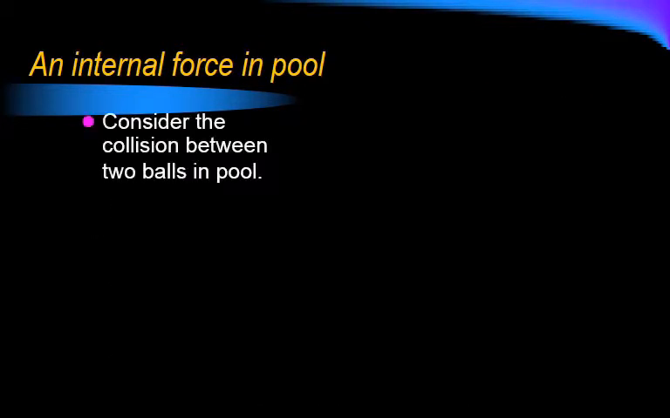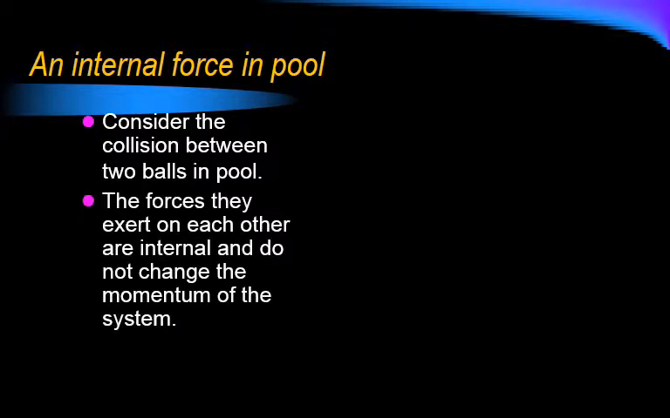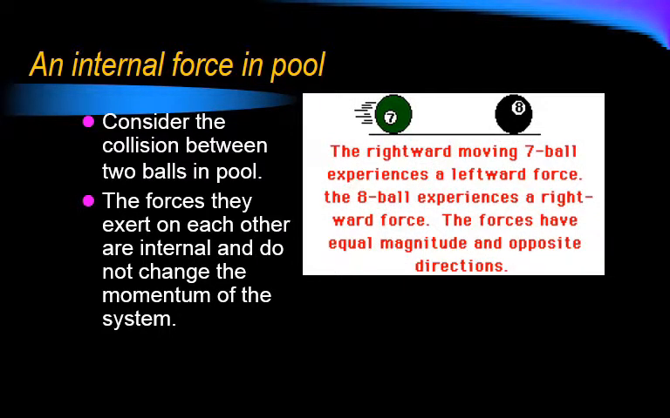But this is different with a collision between two pool balls. The forces they exert on each other are internal. They do not change the momentum of the system. So the rightward moving 7 ball experiences a leftward force, and the 8 ball experiences a rightward force. They have equal and opposite magnitudes.